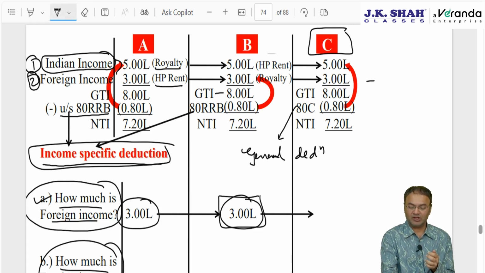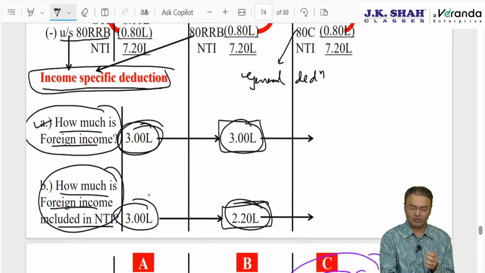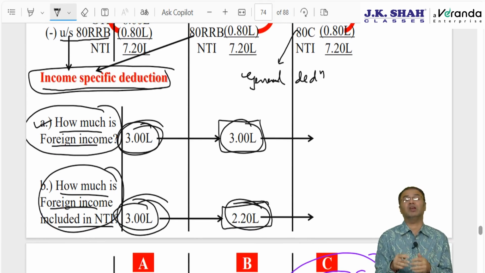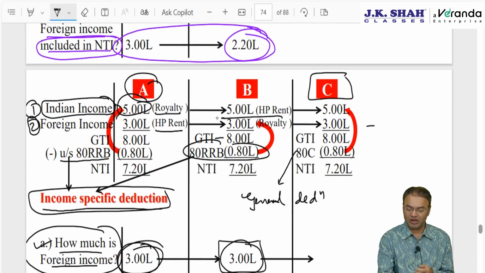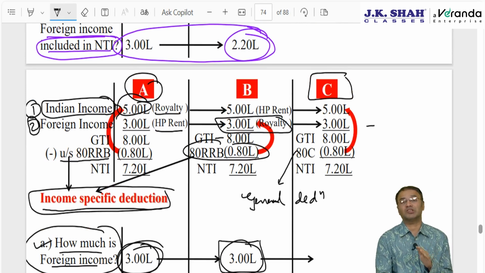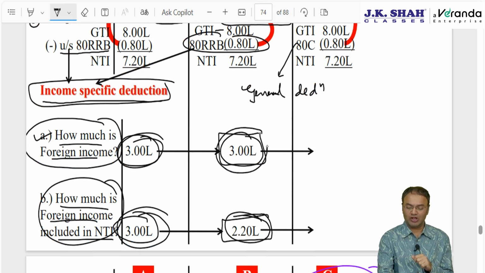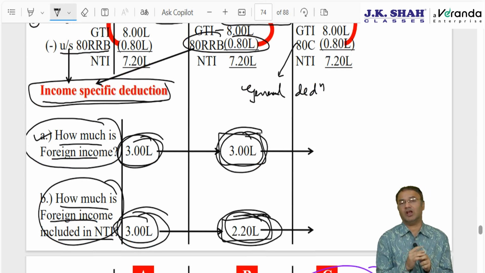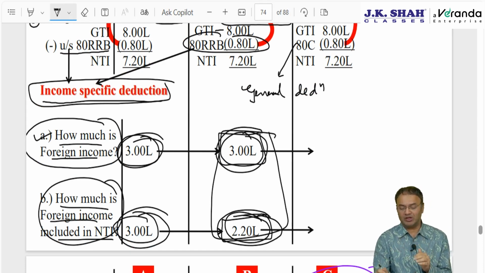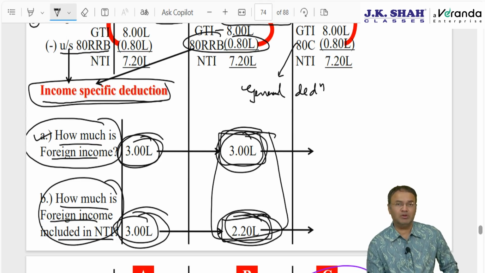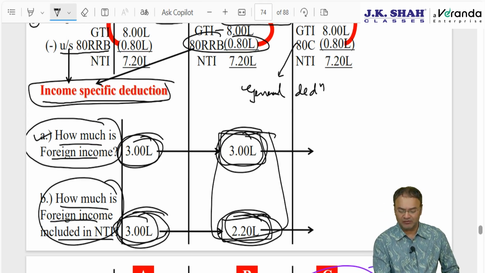If I set it off against Indian income as in example A, then my foreign income is 3 lakhs only, and foreign income available for relief becomes 3 lakhs. But if I set off the chapter 6A deduction against foreign income, then foreign income subjected to double taxation gets reduced. And then though foreign income is 3 lakh, I will get relief with regards to only 2,20,000. This would be less beneficial for me. My tax liability under example B will be more, because in example A I am claiming more relief.